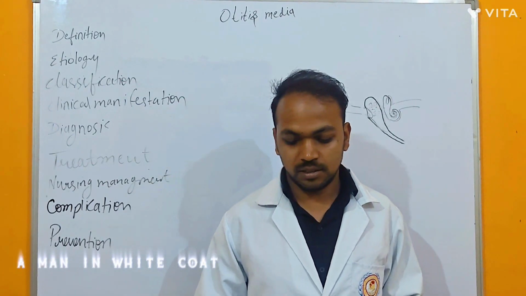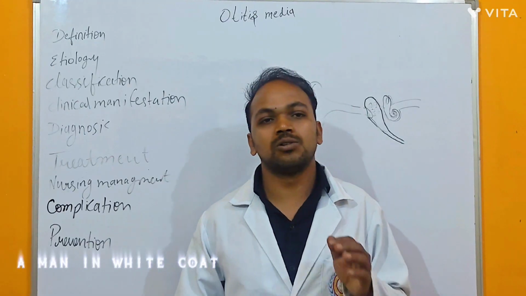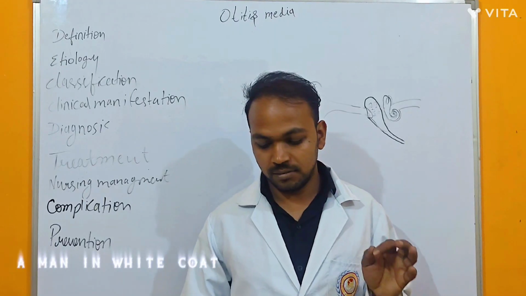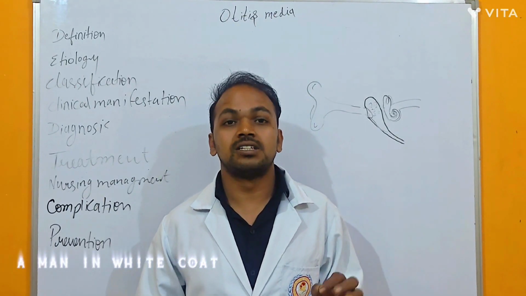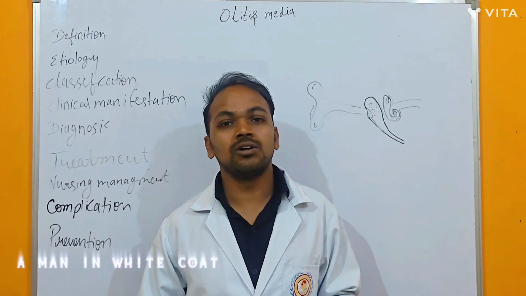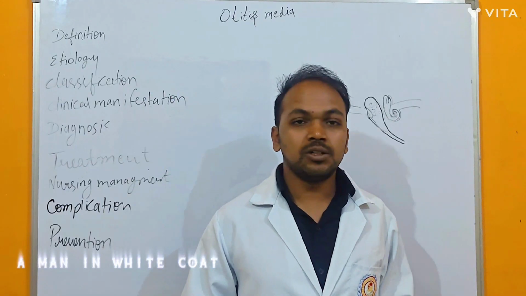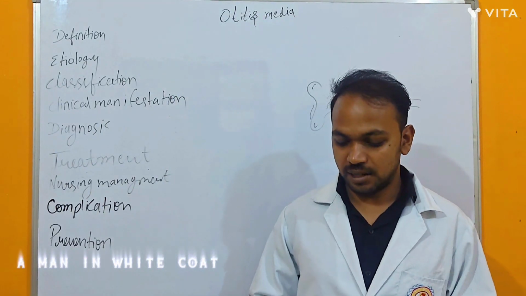Then the third one is chronic otitis media. Chronic means long duration. So it is a long-term infection with discharge. There are chances of discharge also, and a long duration. It will be considered chronic otitis media. So these are the types.